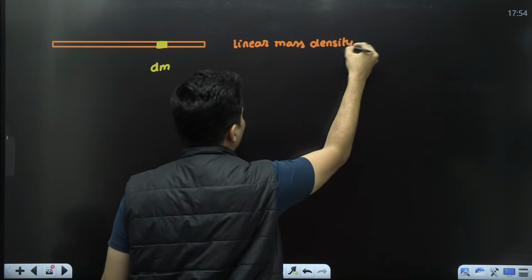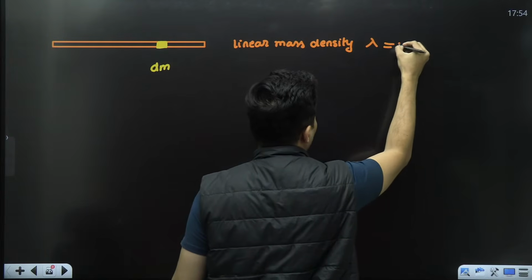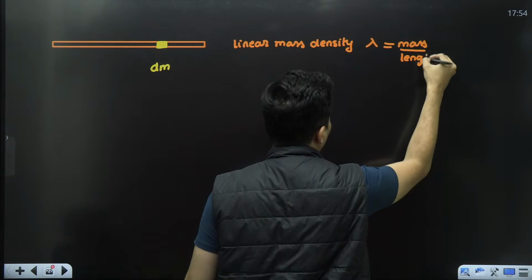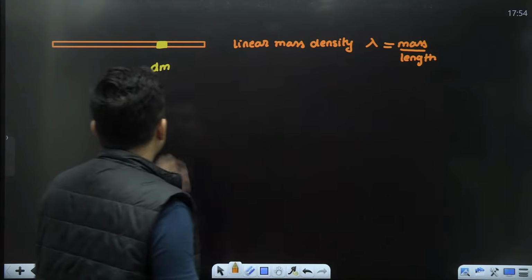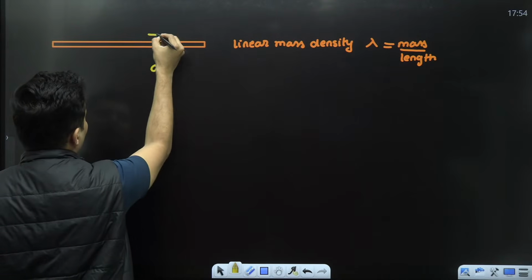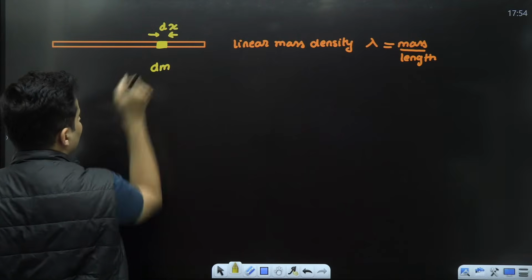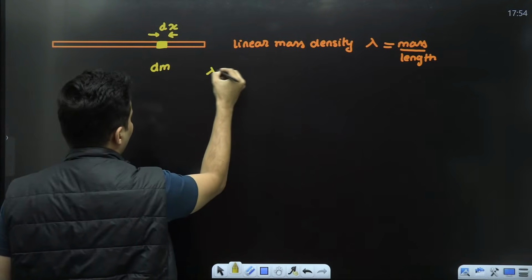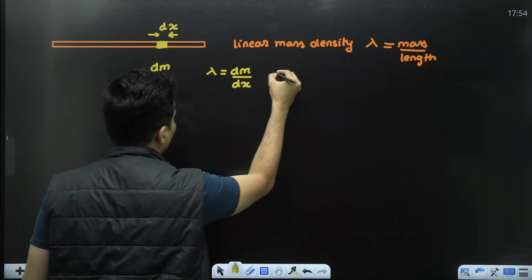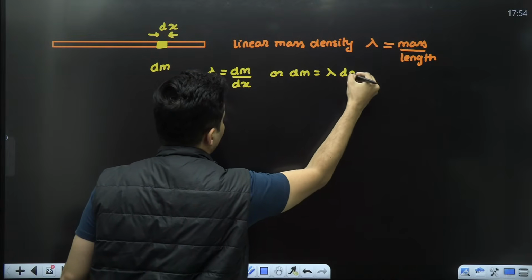Usually, the symbol for that is lambda. Linear mass density means how much mass is there per unit length. So, if this small mass along that length has a width of dx, then lambda in this case will be dm by dx, or dm will be lambda into dx.